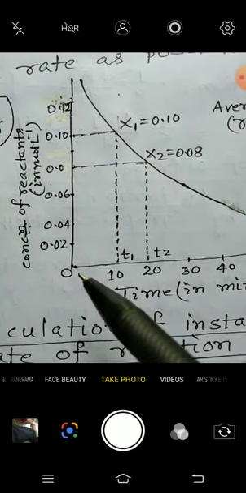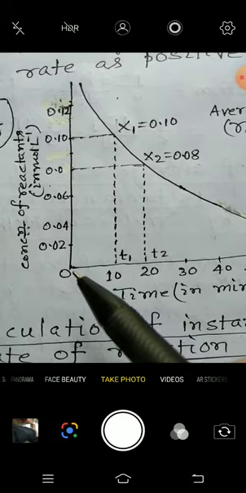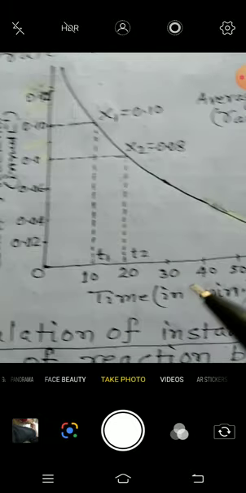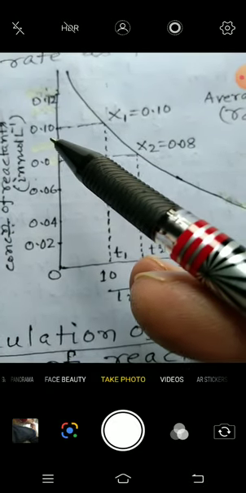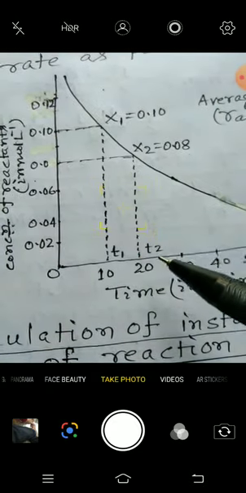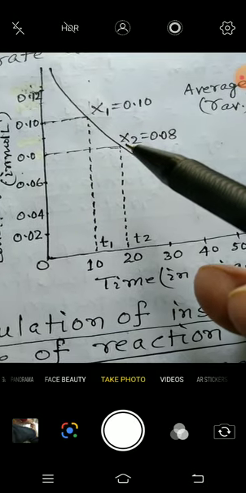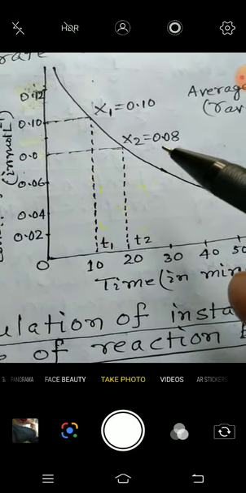The horizontal axis represents time in minutes, and the vertical axis is for the molar concentration of the reactants. So at time t1 the molar concentration is 0.10, and at time t2 the molar concentration, that is x2, is 0.08.